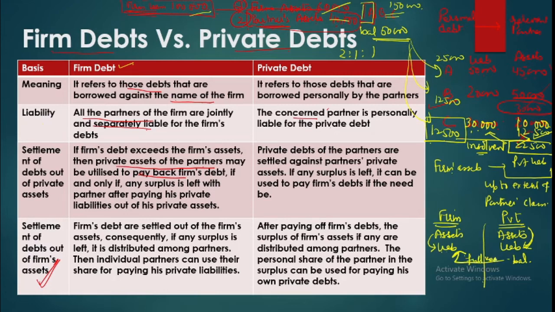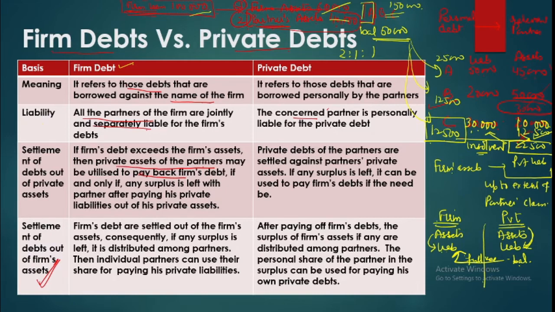So law gives full control over your private assets after payment of the liabilities. That can be called upon in full to pay the firm's liabilities. Therein there is no rule of your share, etc., that I have 50% share in the firm's profit, so I will bring only 50%. No, you are jointly and individually liable to pay firm's liabilities. So whatever assets you have, you will have to bring them in full. But on the opposite side, firm is not liable to pay your private liabilities.